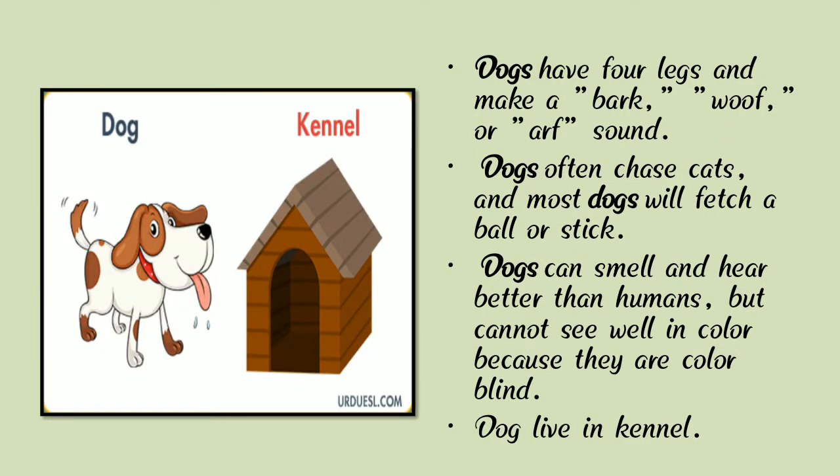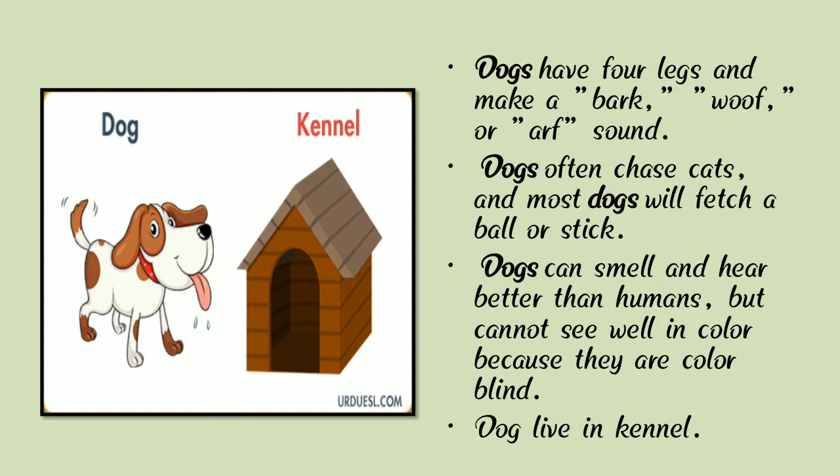And where does the dog live? Here we can see a photograph of a kennel and a dog. Dogs live in a kennel.